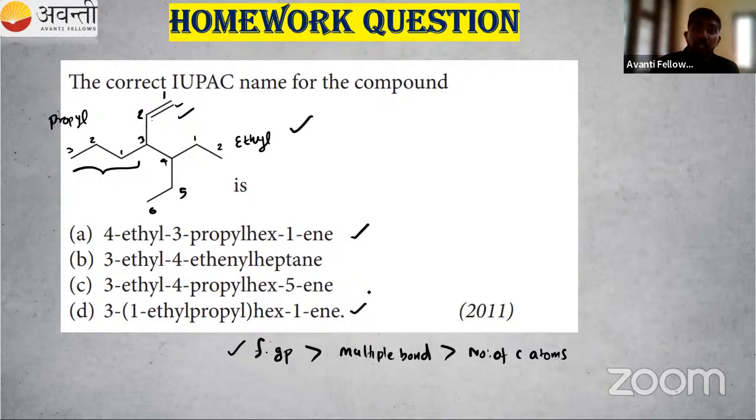So we have to again check the substituent or the branch. Let me check it. In the third position, there is a propyl group. In the fourth position, there is an ethyl group. P and E, which one has more priority? That is E. In alphabetical order, E comes first. So I have to write 4-ethyl first, then 3-propyl, then hex-1-ene. So which is the correct answer here? A is the correct answer here.